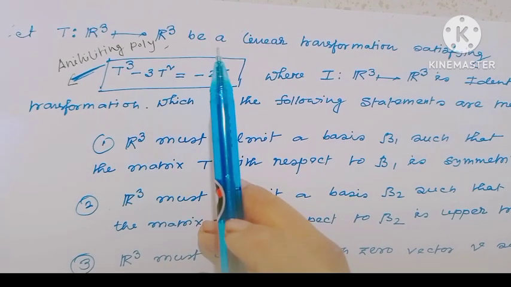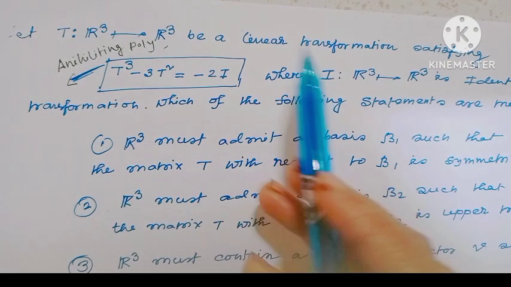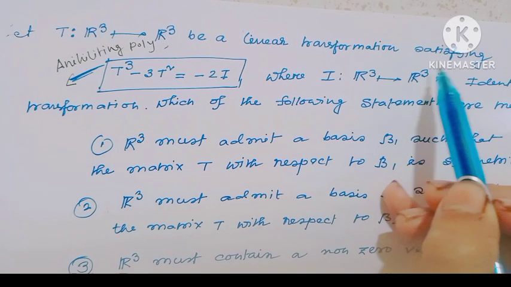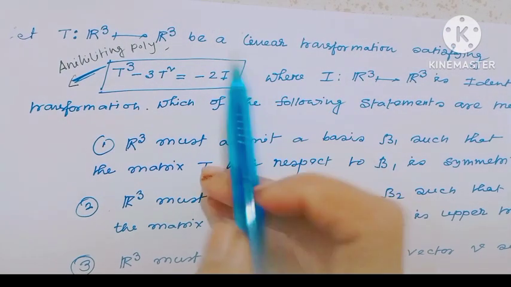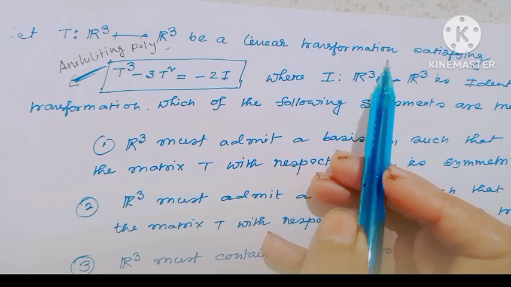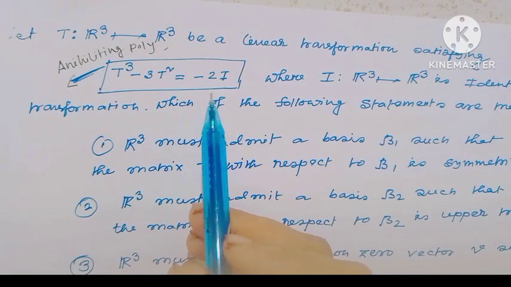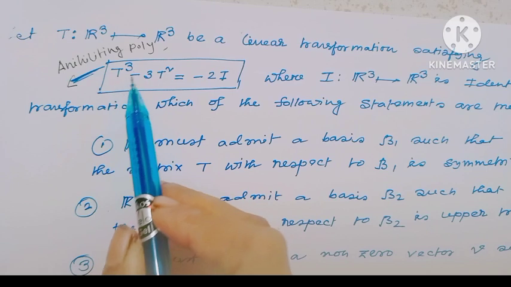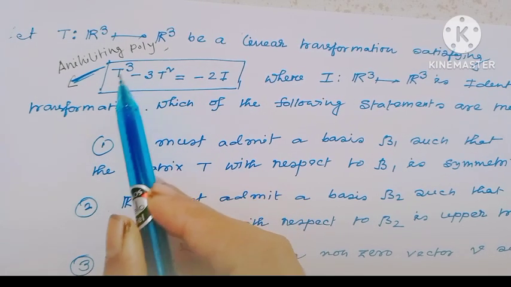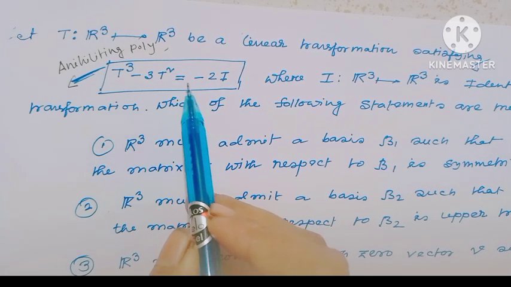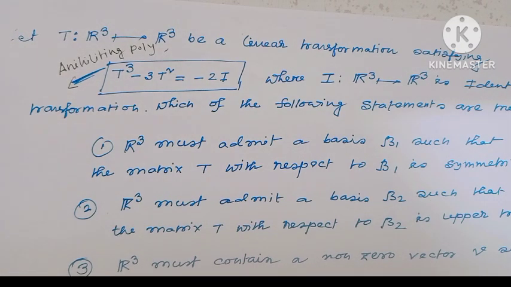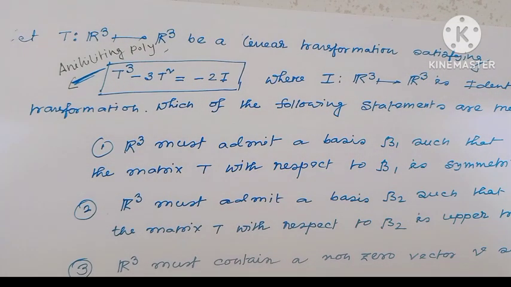It just annihilates the linear transformation. If it were the characteristic polynomial, they would indicate that T is a linear transformation satisfying the characteristic polynomial. But here they only indicate that T satisfies T cube minus 3T square equal to minus 2I. So this is actually an annihilating polynomial.